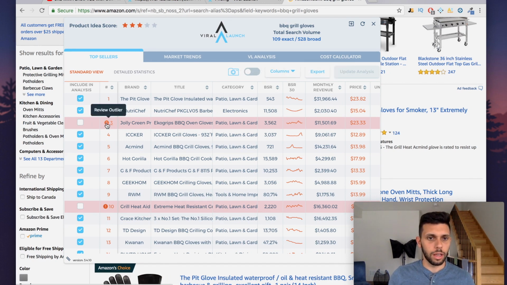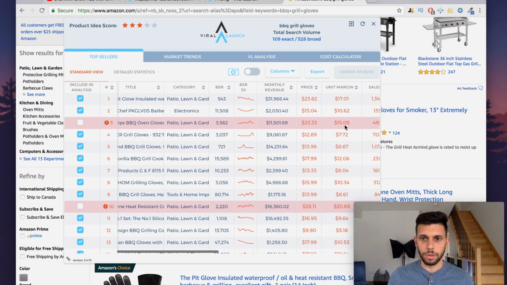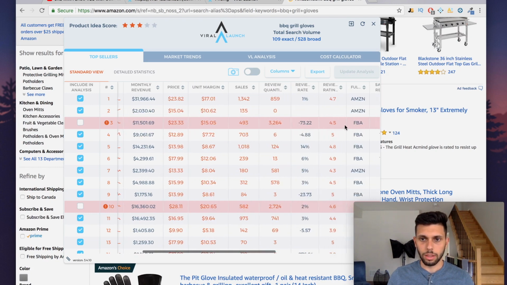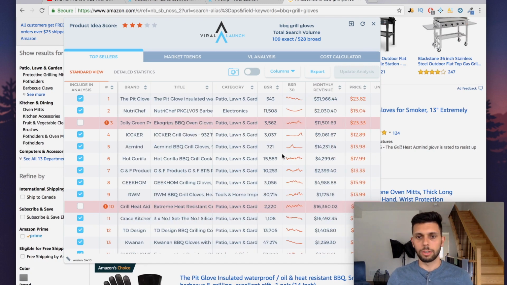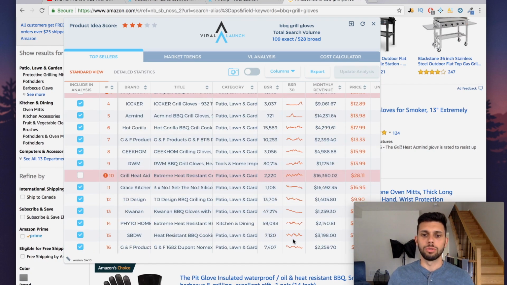You can also see, what is this? Review outlier. So it's showing you outliers. So this is, I guess, an outlier. I don't understand why it would be an outlier, but I guess when you look at the info, it will let you know. I'm not going to do it right now, but pretty much it tells you that's an outlier, and shows you the trend: if the BSR is going down, which means it's selling more, or if it's been going up or whatever's happening.